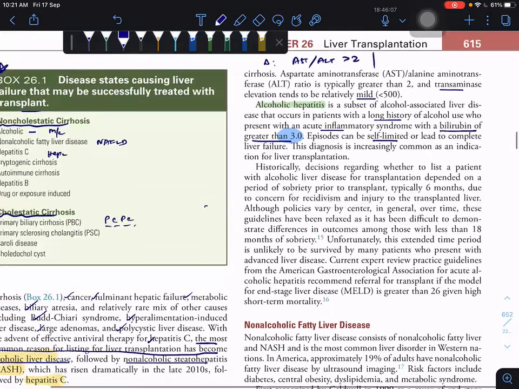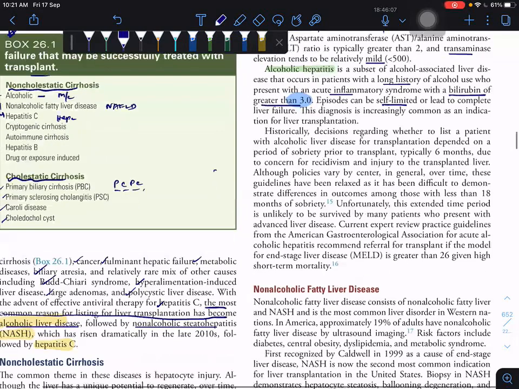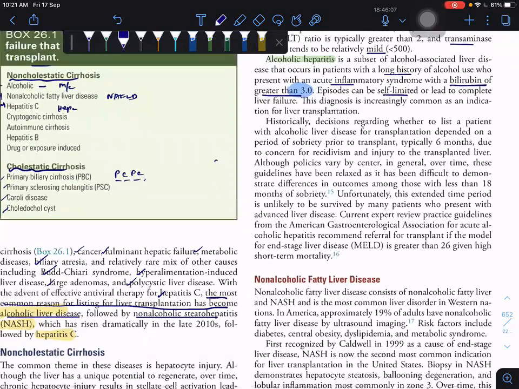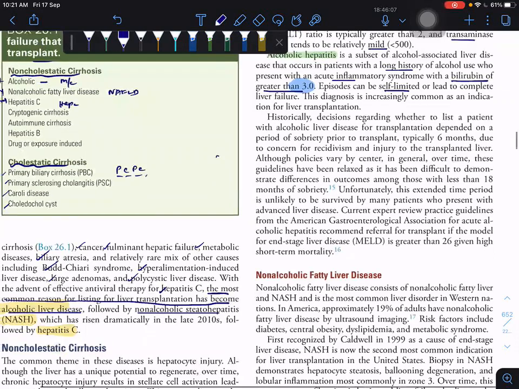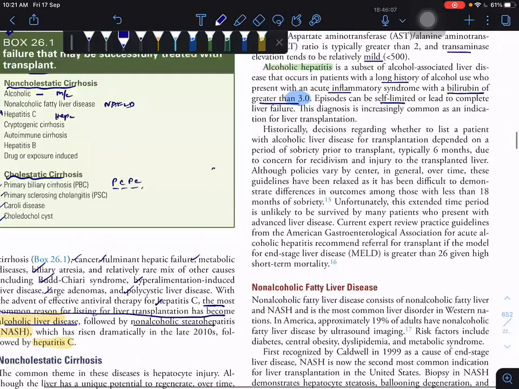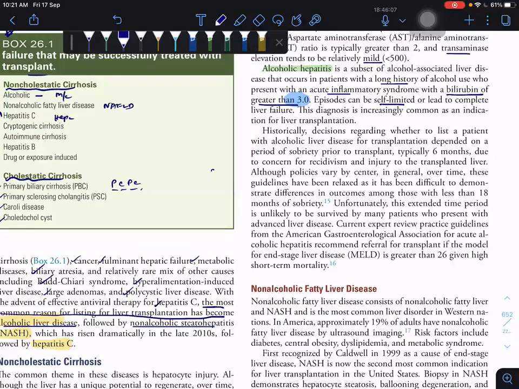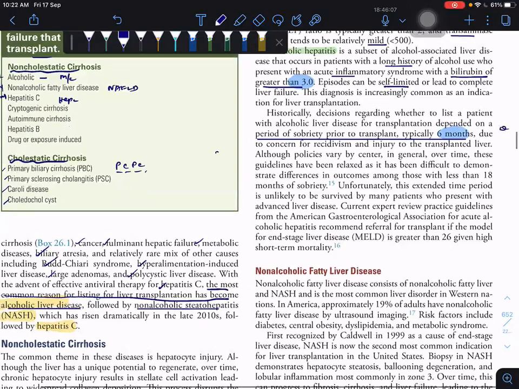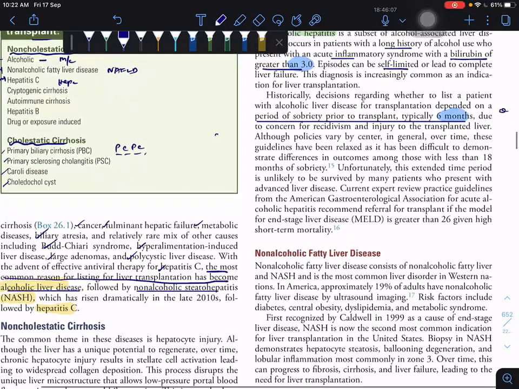Next, they are telling about the period, how long the patient should be deprived of alcohol before transplantation. The period of abstinence prior to transplantation is typically 6 months. Another important MCQ: for 6 months the patient should not drink. The patient should not drink before transplantation for 6 months.